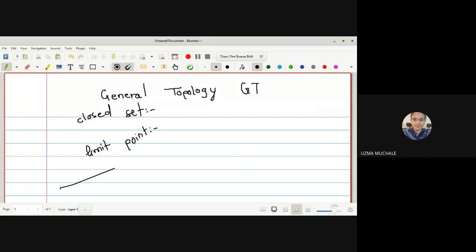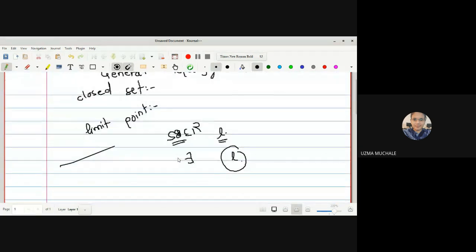Yes, ma'am. What is the definition of a limit point? If L is a limit point of a set S, a subset of R, if every neighborhood of L contains infinitely many points of S, then L is called a limit point. Okay. So before that, I should know the definition of a neighborhood.